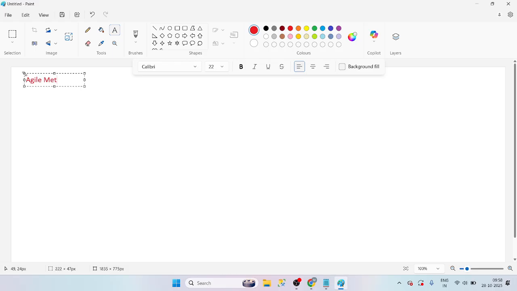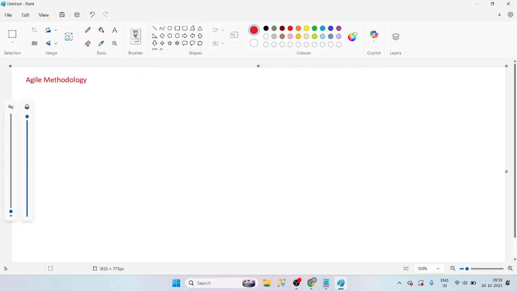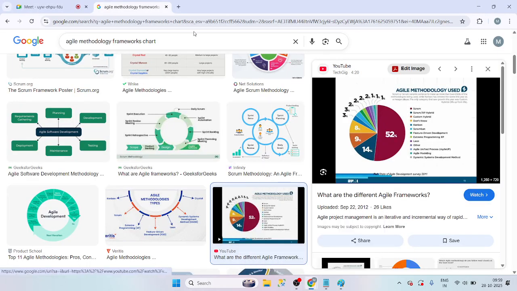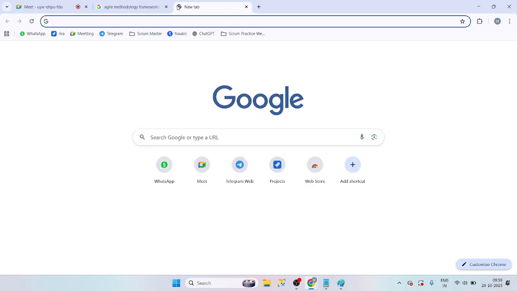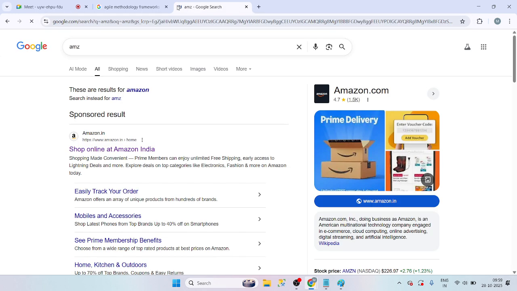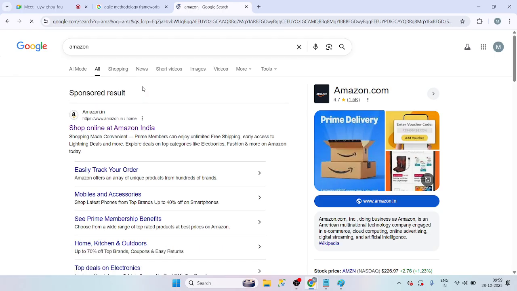Any examples that you can give? We're trying to understand, if you can give us a small example of when Kanban can be used and when Scrum. I understand that if it is a very small project and there is no time frame needed, like project completion or project submission, we can use Kanban. And then if there is more involved in the project... Okay, I will give you an example.